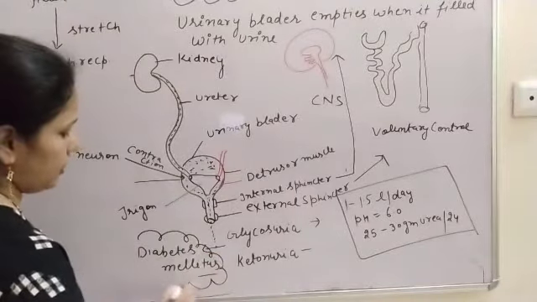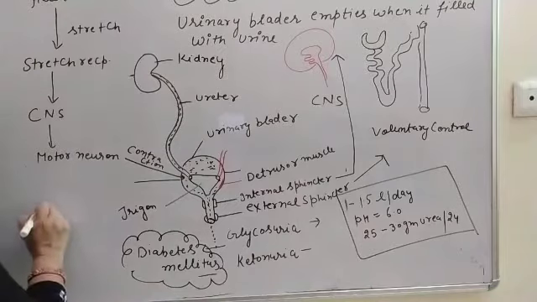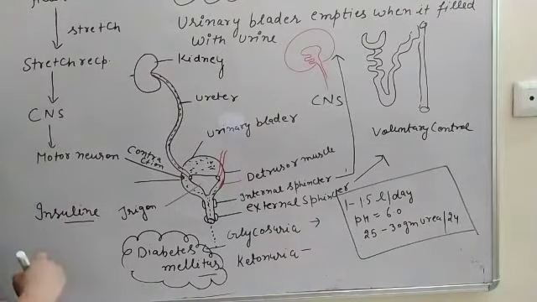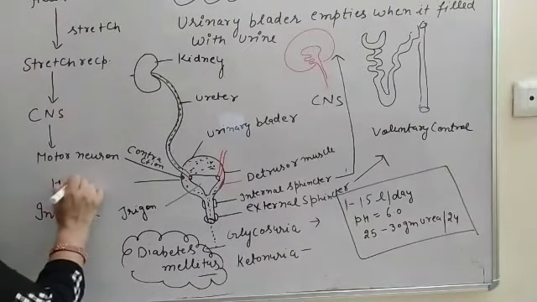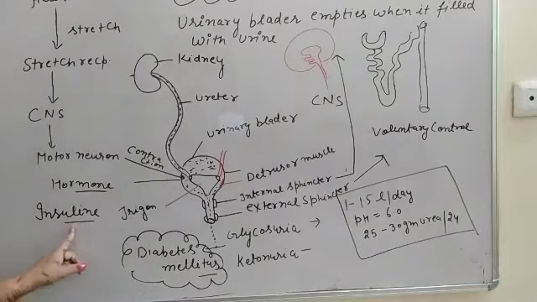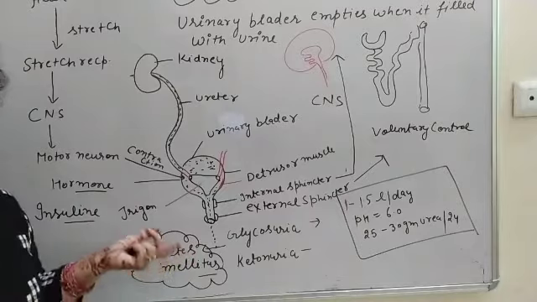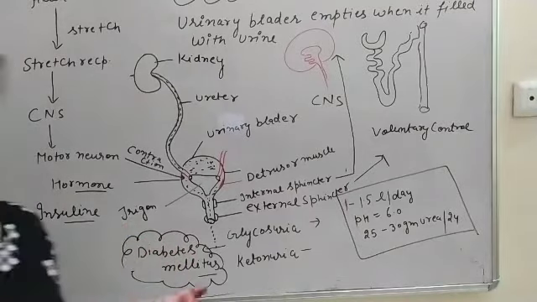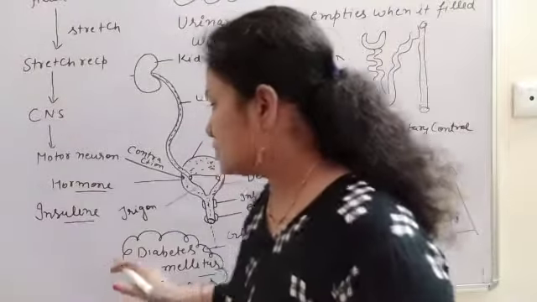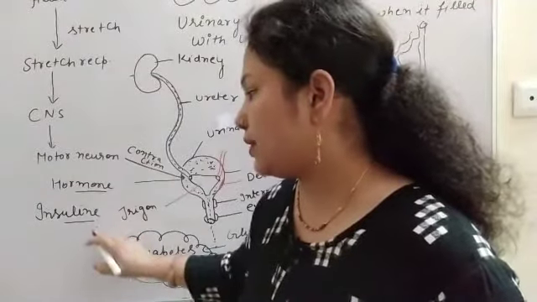I think you heard about this disease. That disease is due to the deficiency of insulin. And what is insulin? Insulin is a hormone that is released from the pancreas, and this insulin hormone controls the metabolism of sugar, means it changes glucose into glycogen. But if this hormone is not in sufficient amount, then what happens?